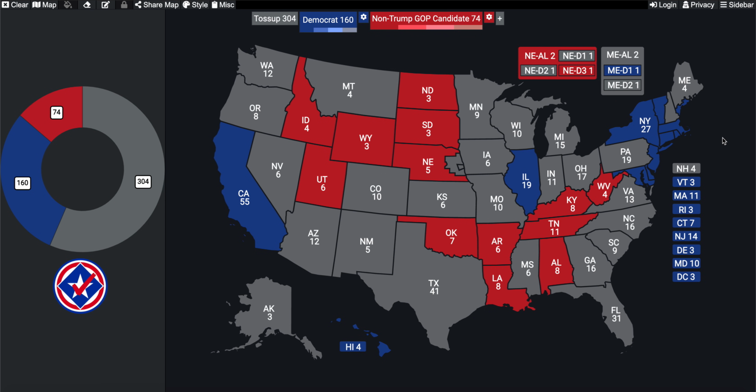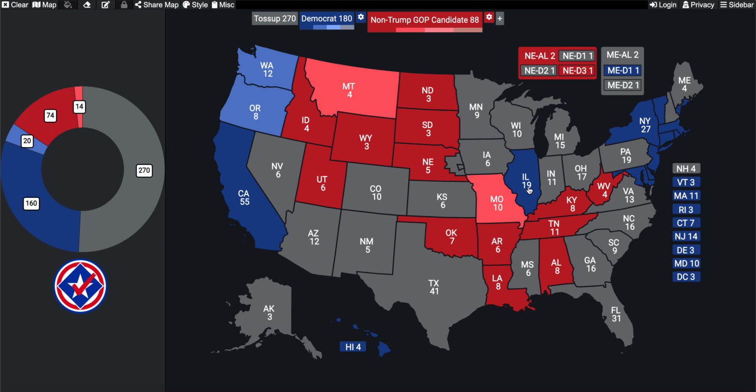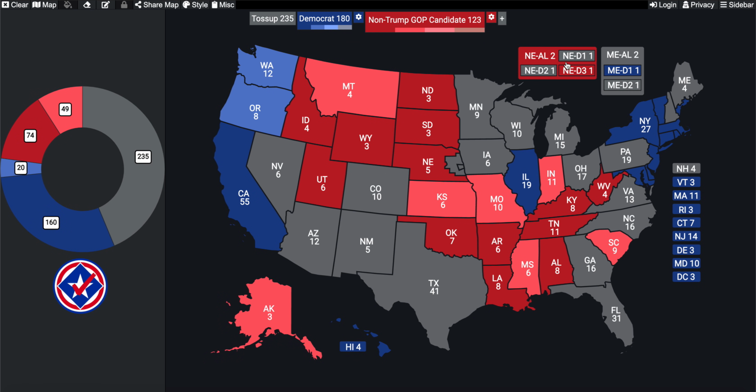Well, it seems as if without Donald Trump, there are a lot more swing states. But let's fill in the likelies. We know how Washington and Oregon are going to go. We have a very good idea of how Montana, Missouri, Indiana, Mississippi, South Carolina, Alaska, and Kansas are going to go. The reason why I characterized all of these as likely states is because they were in 2012.